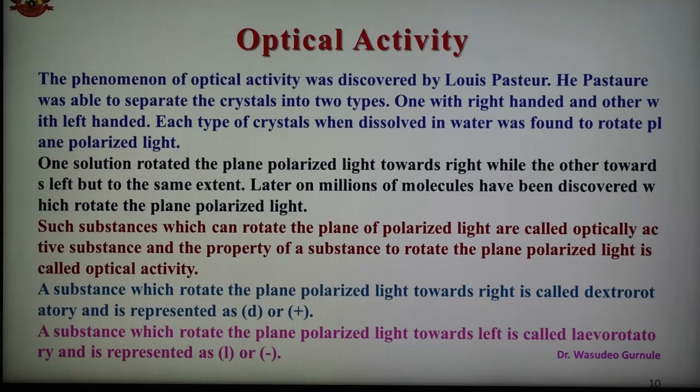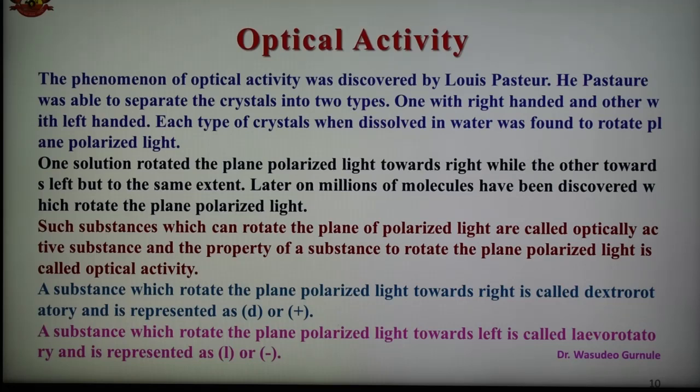He observed that when a concentrated solution of sodium ammonium tartrate was allowed to crystallize, two types of crystals separated out. He also showed that these crystals could be separated into two parts, one of right-handed and the other of left-handed crystals. When dissolved in water, these crystals were found to rotate the plane polarized light.